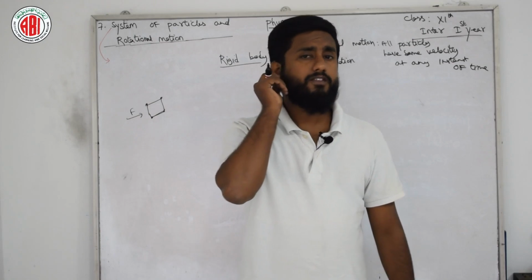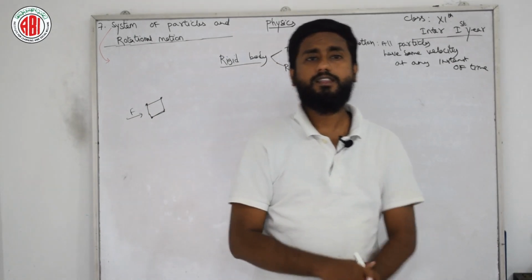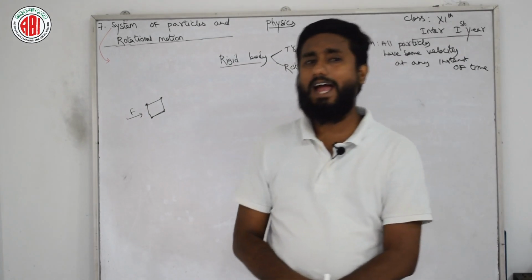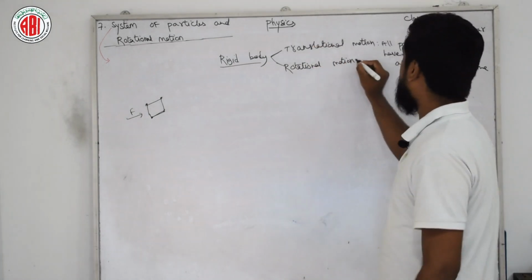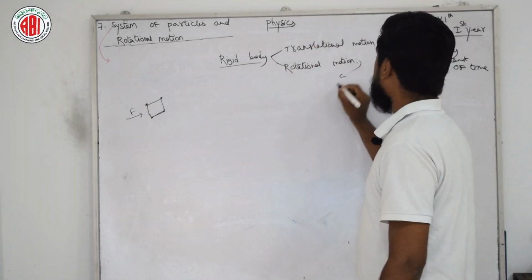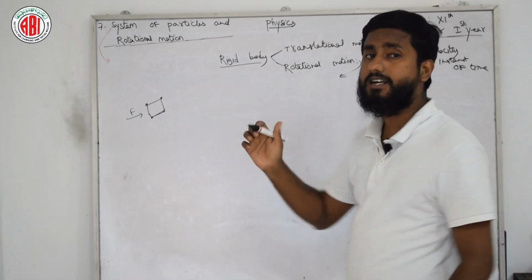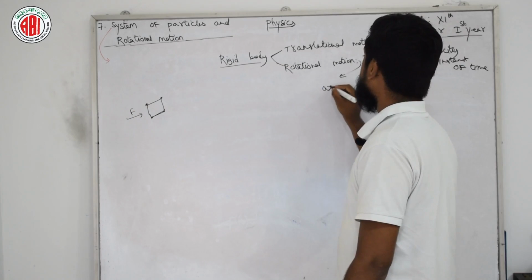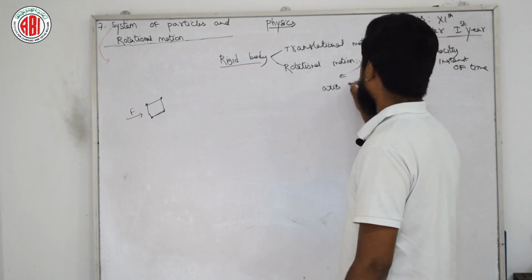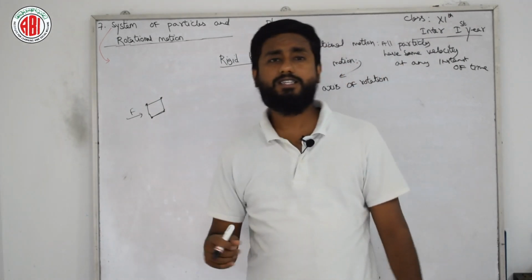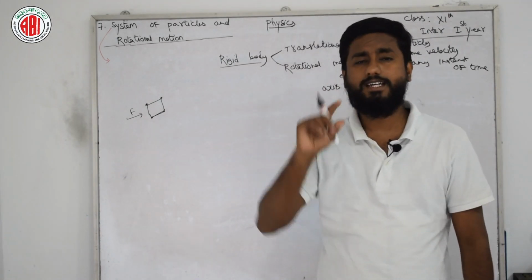Next, when the rigid body is in rotation, the line along which the body is fixed is known as the axis of rotation. If the body is in rotation, the line in which the body is fixed or rotating is known as the axis of rotation. We have learned related to our earth that our earth is rotating on its own axis.